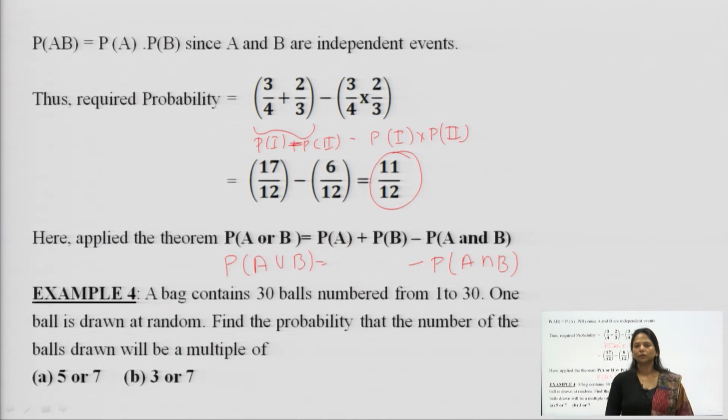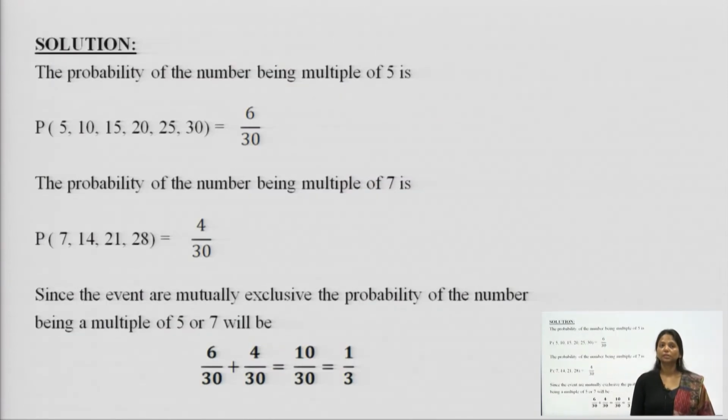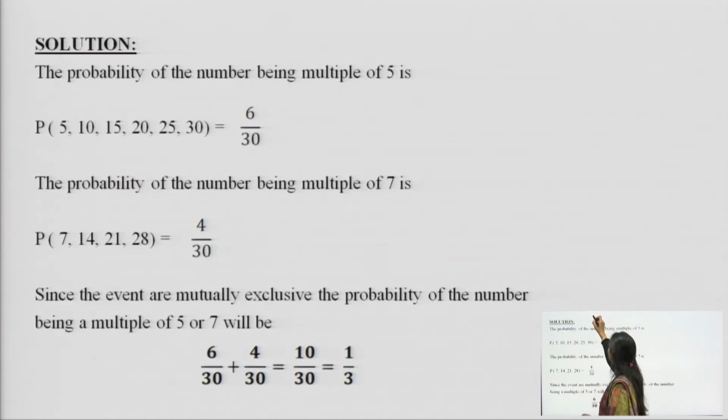Showing the same thing using the same formula, taking another example: a bag contains 30 balls numbered 1 to 30. Out of this bag, a ball is drawn at random. Find the probability that the number drawn is a multiple of 5 or 7 in the first attempt, or 3 or 7 in the first attempt. Now, see how to do this question. When we are talking about the number being 5 or 7, the multiples of 5 or 7.